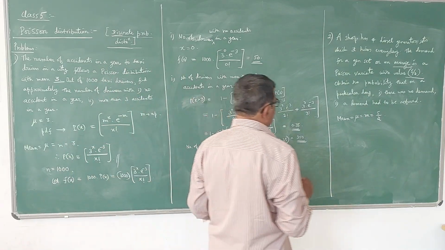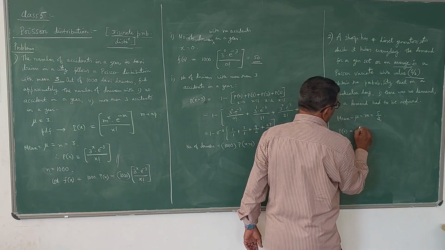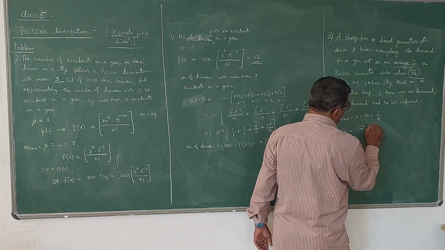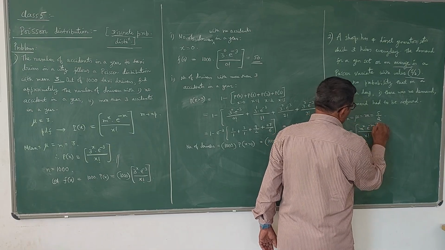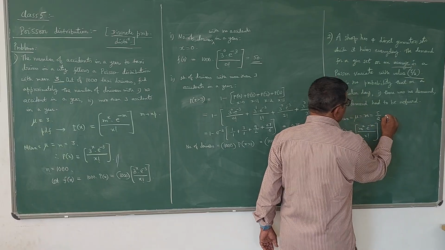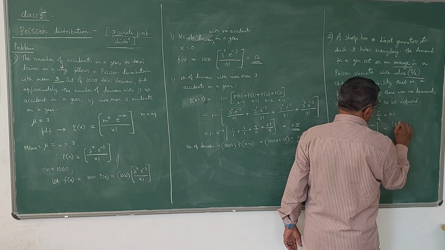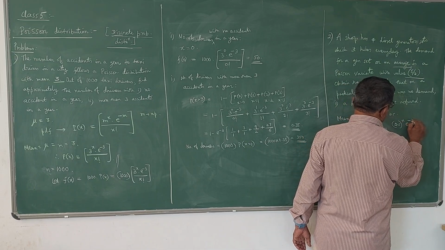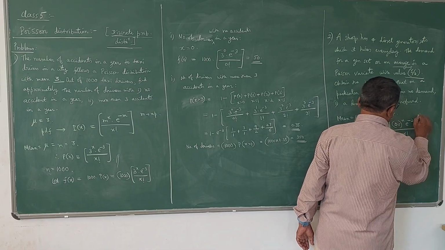Now we can write down the proper distribution function. P of x is equal to m power x into e power minus m divided by x factorial. So this is 2.5 to the power x into e to the power of minus 2.5 divided by x factorial.